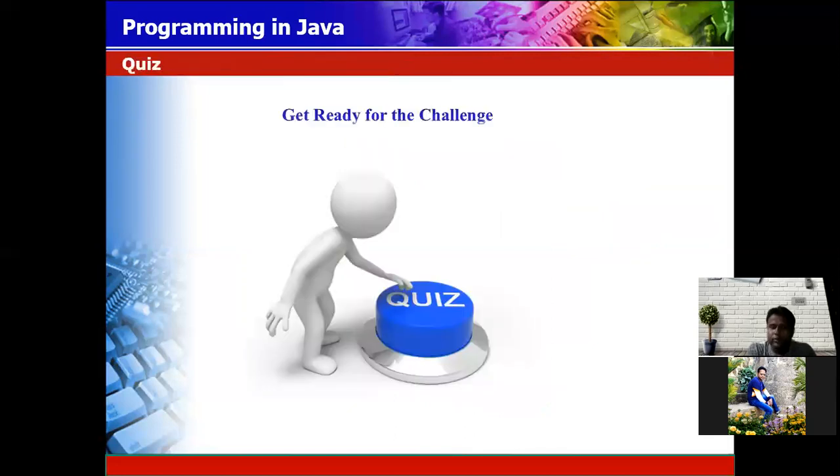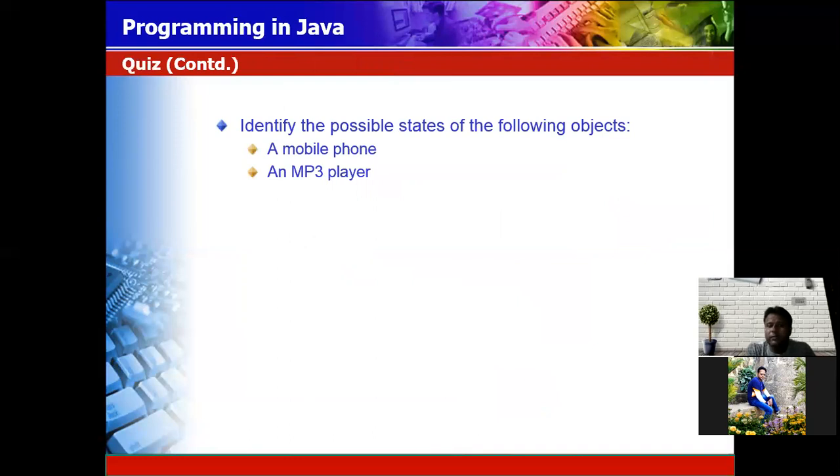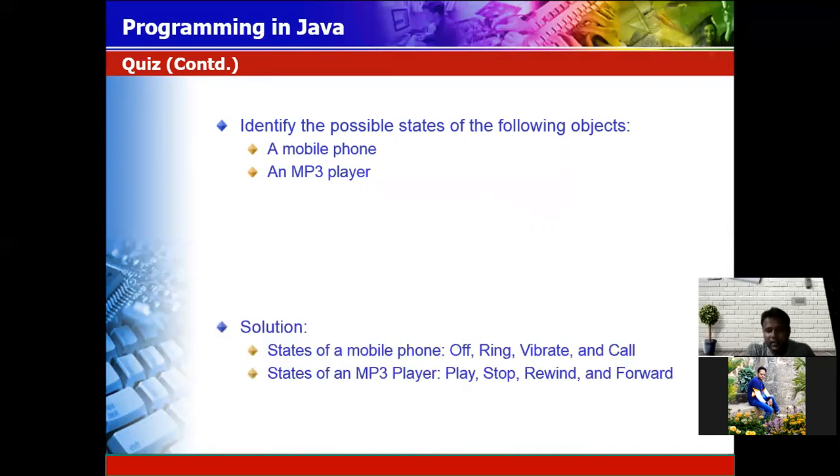Now there is a question for you. Identify the possible state of the following object. For a mobile phone, you know that there is silent mode, vibration mode, ringing mode. And an MP3 player has play, pause, rewind, forward. So those are the different states of the object. The state of the MP3 player is play, stop, rewind, forward, and your mobile phone is switch on, switch off, vibrate, call, flight mode. So these are the different states of the mobile phone.